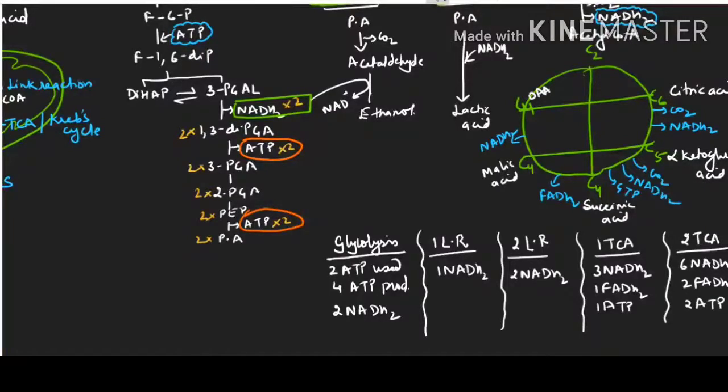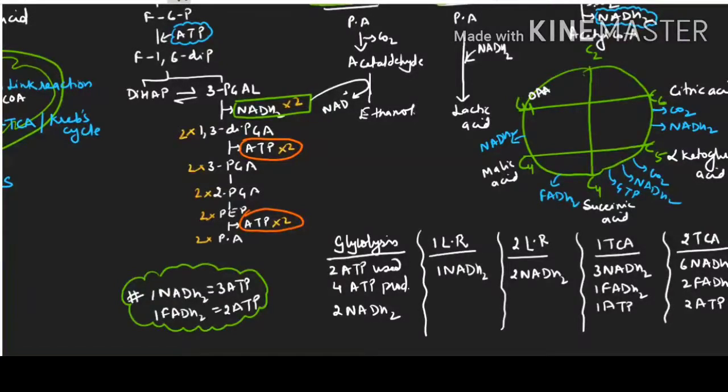Now see the calculations. You have to remember always, 1 NADH gives rise to 3 ATP and 1 FADH gives rise to 2 ATP. Please remember this, then I think your calculation will become easy.